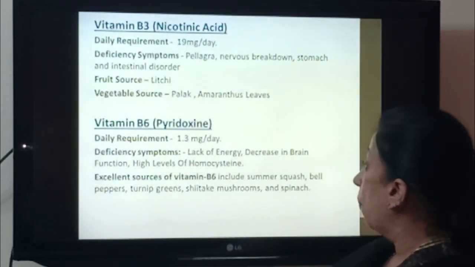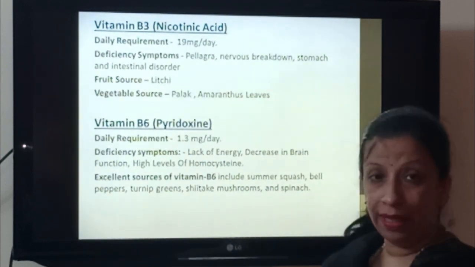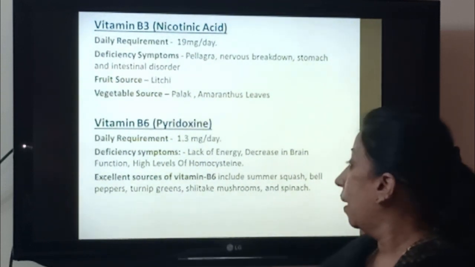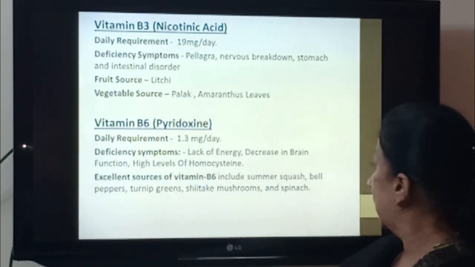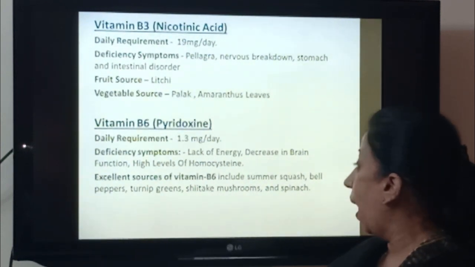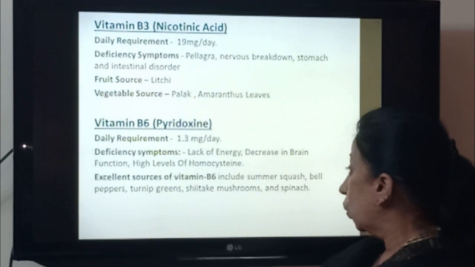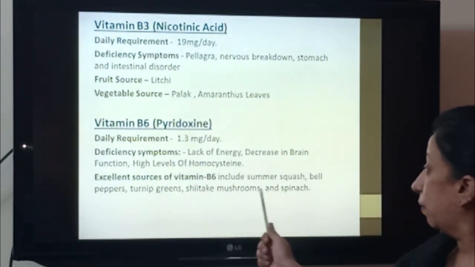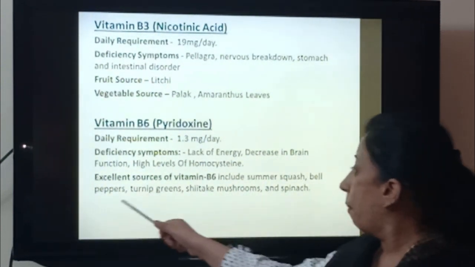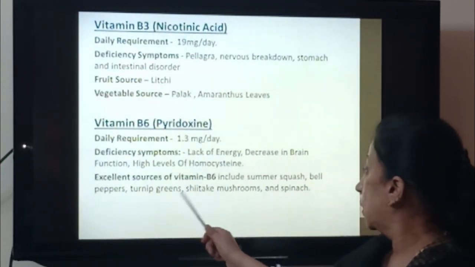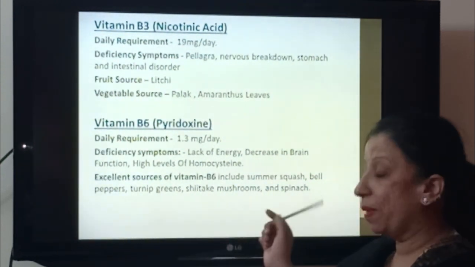Vitamin B6, pyridoxine, requirement per day is 1.3 mg. Deficiency symptoms are lack of energy, disease in brain function, and high levels of homocysteine. The excellent sources from which we get vitamin B6 are summer squash, bell peppers, turnip greens, mushrooms and spinach.